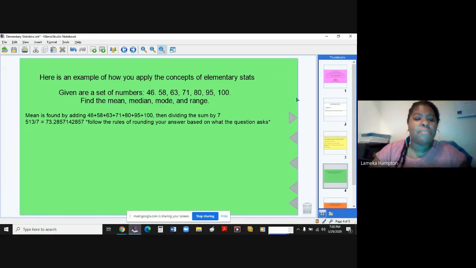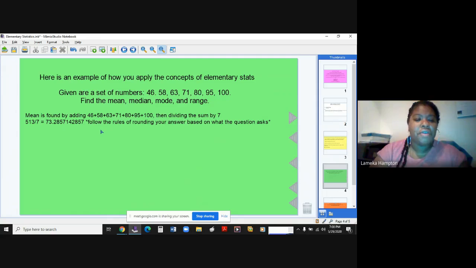The mean is found by adding all of those numbers together that you see, and then you're going to divide the sum, which is the answer, by 7. When I added all of these numbers up, I have my answer as 513. I am going to divide that by 7 because that's how many numbers are in my set. Okay, so I have 1, 2, 3, 4, 5, 6, 7. So there are 7 numbers in my set. And when I divide, I get this answer 73.285 and so on.